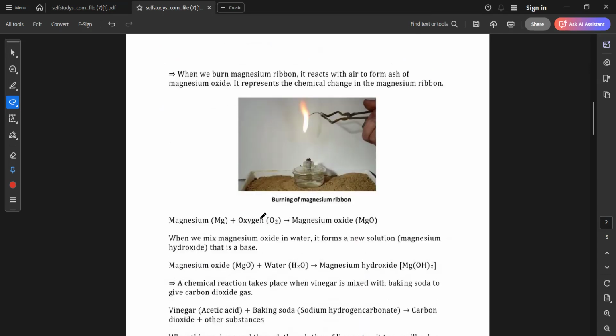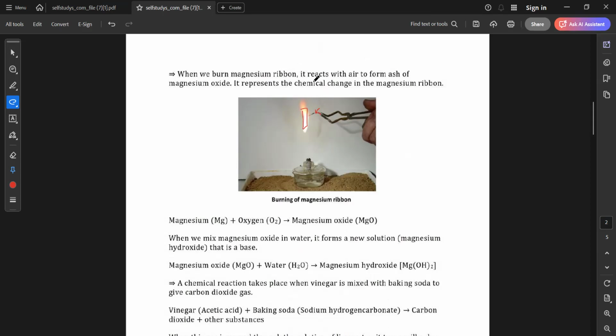Okay, now can you see this picture, Ayushi? So what we are doing is that we have taken a magnesium ribbon. Here we have taken a magnesium ribbon. You can see this here. This is called a magnesium ribbon. Ma'am, this picture is there in my book. It is there, right? Okay. So we have taken a magnesium ribbon, and what are we doing with it?